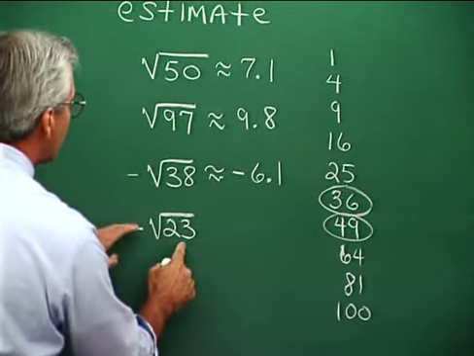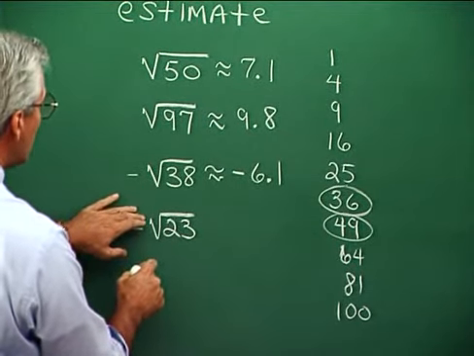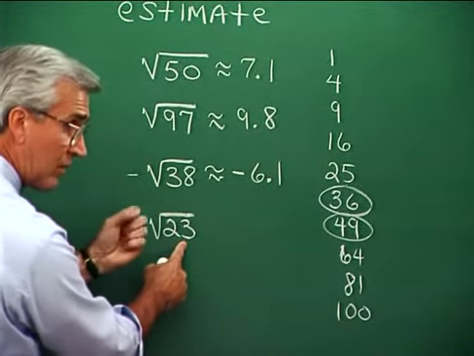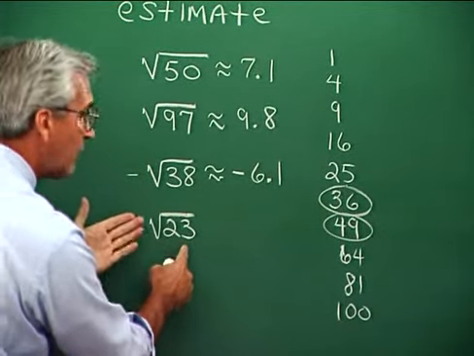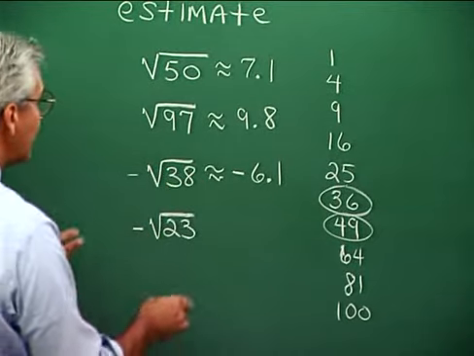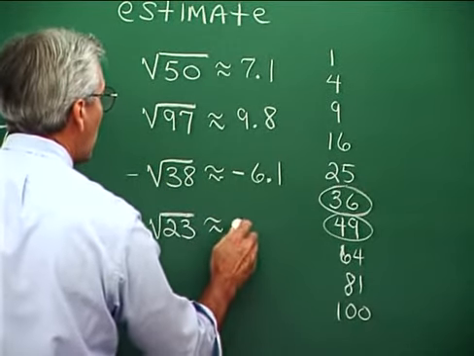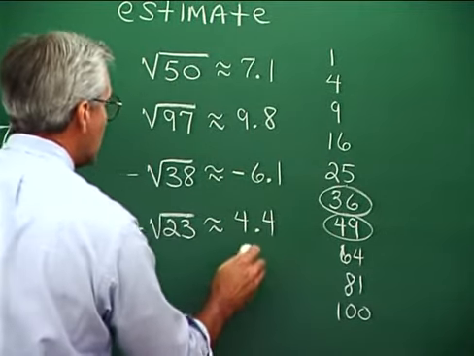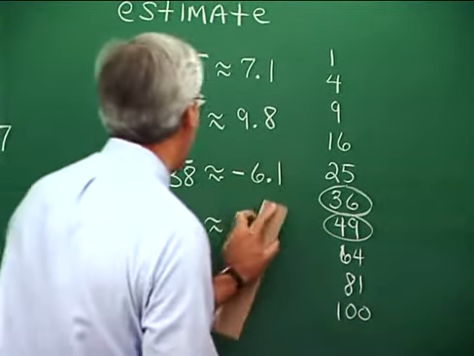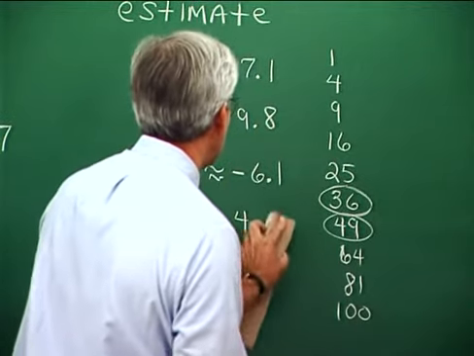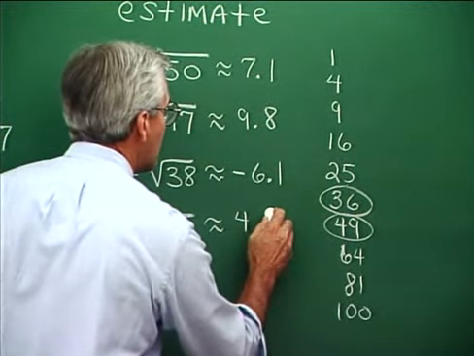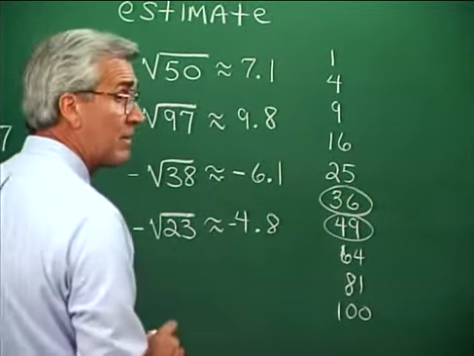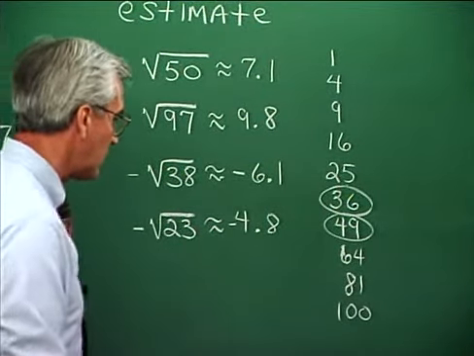Same idea here, negative the square root of 23. 23 is in the neighborhood of 25. The square root of 25 is 5. 23 is a little smaller than 25, so the square root of 23 will be a little bit smaller than 5. And so this is roughly 4.8 or 4.9, something like that. Whoops, negative 4.8 or negative 4.9. I'm just about to make a mistake, and I think you probably see what that mistake is. It is that I didn't slide this negative sign over. That should probably be the first thing that we do in situations like this.